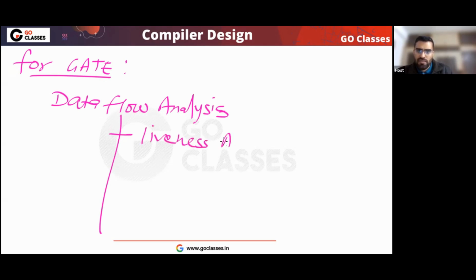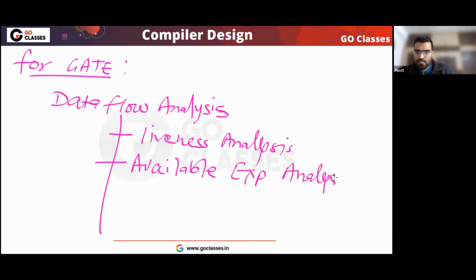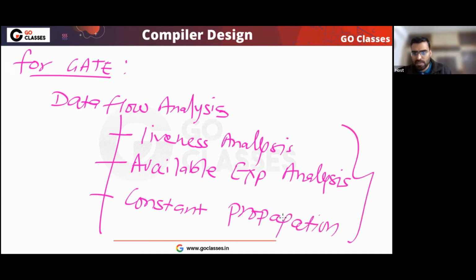We have available expression analysis. Also we have constant propagation. These we have in the syllabus, so only these are important.